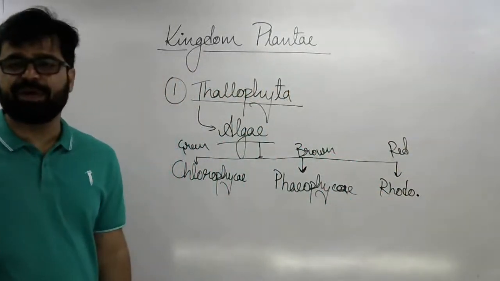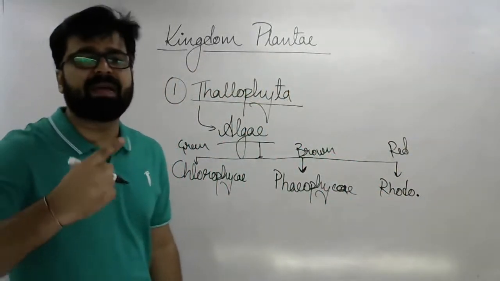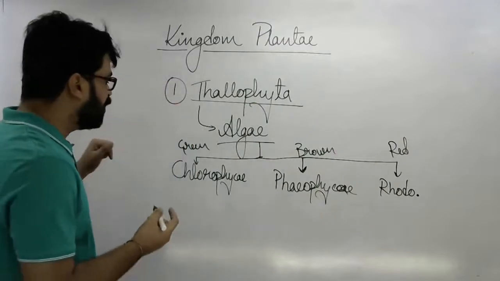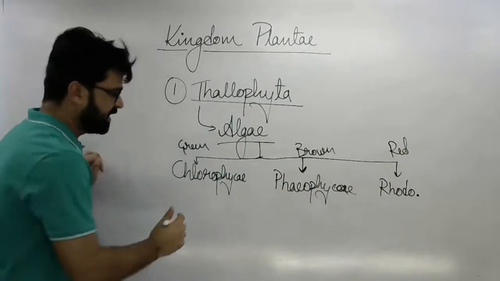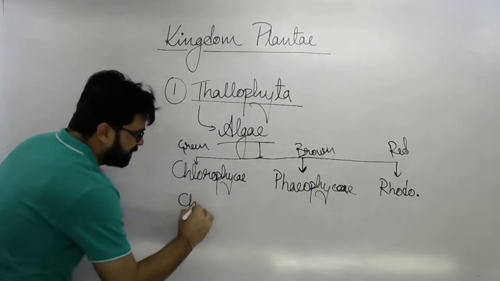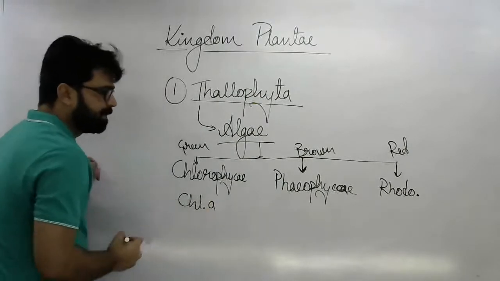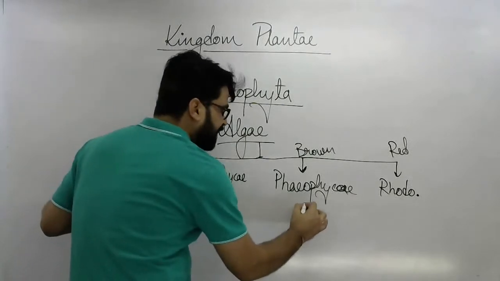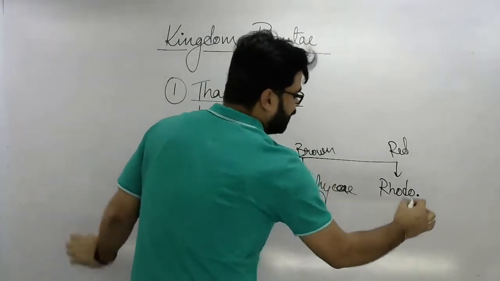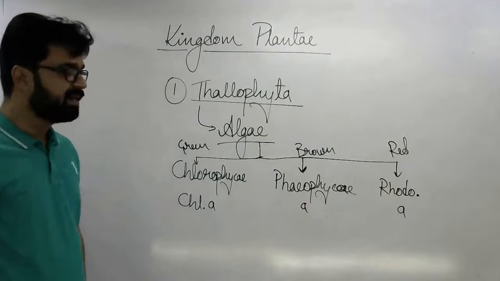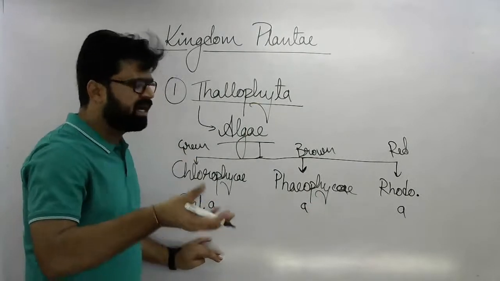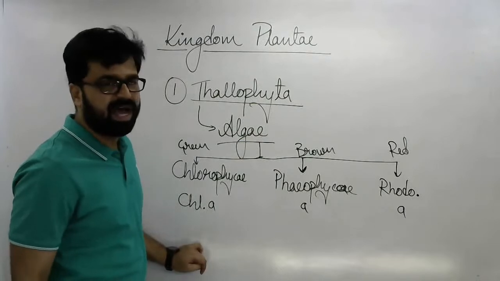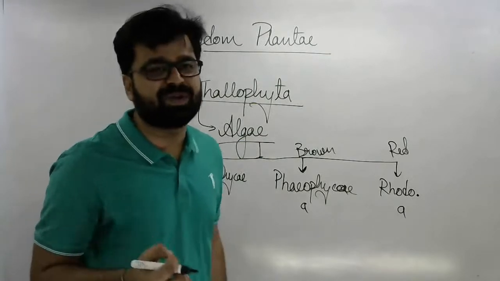Okay, as I've told you, if we talk about the pigments, then chlorophyll A will remain in every group. It is universal pigment. Chlorophyll A, chlorophyll A, and chlorophyll A. Right? If we talk about other pigment or the other chlorophyll form, okay, I hope you know the different types of chlorophyll.